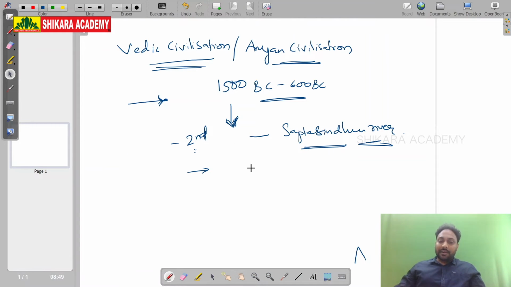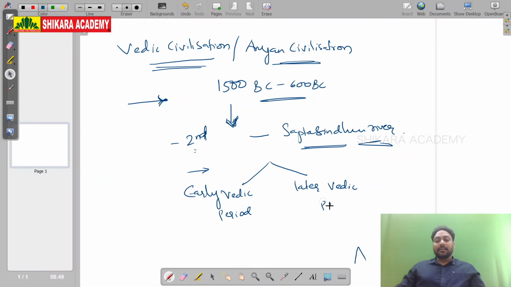So for our convenience of understanding, Aryan civilization is divided into two phases: early Vedic period and later Vedic period. Early Vedic period, 1500 to 1000 BC. Later Vedic period, from 1000 to 600 BC.